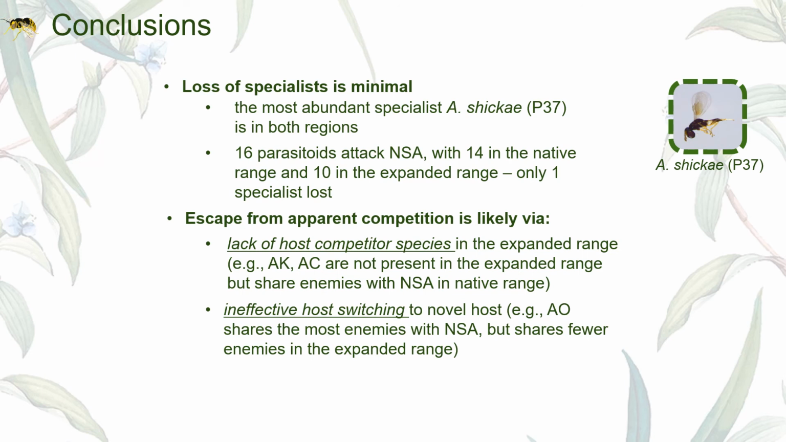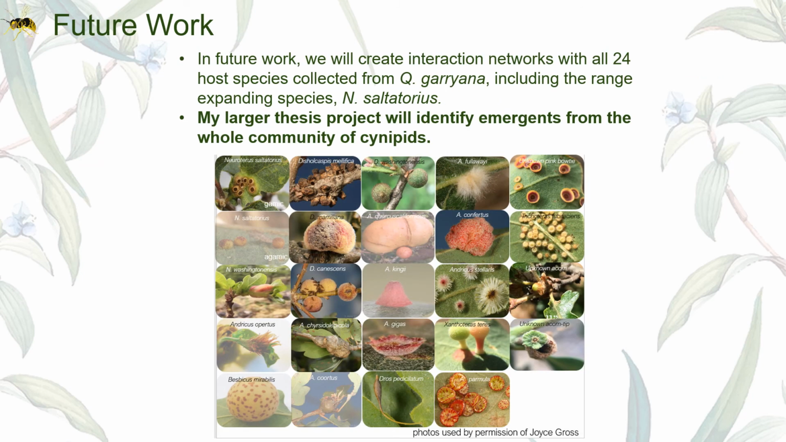Therefore, we are finding that NSA is likely experiencing release from antagonistic interactions via a partial loss of apparent competition and not due to a loss of specialists. For the future, I will continue to identify the emergents from the whole community of 24 cynipids and create interaction networks for each host to determine if they contribute to release of NSA.